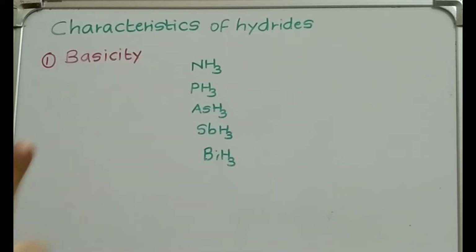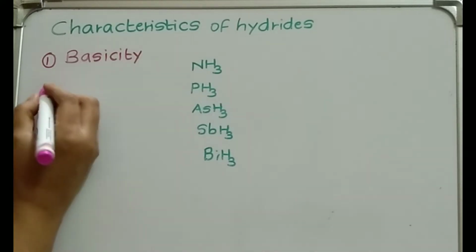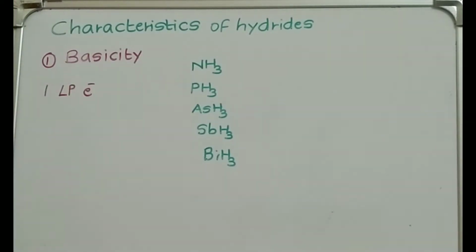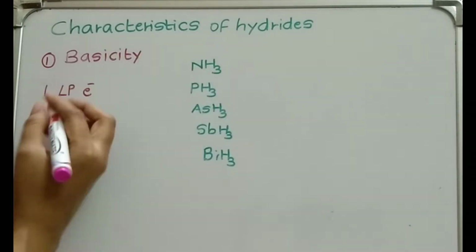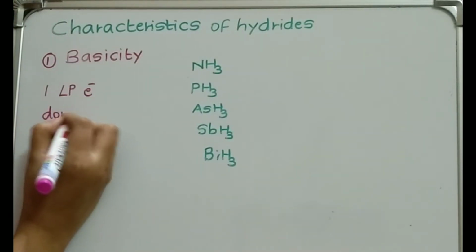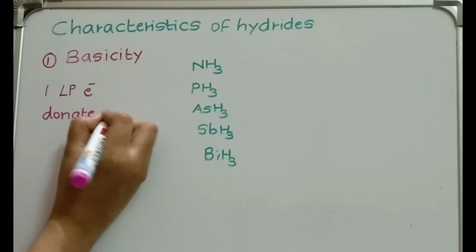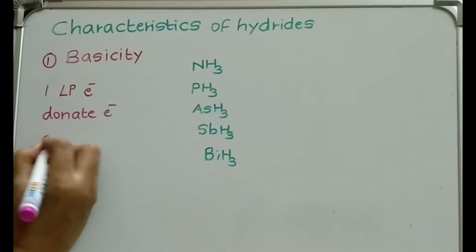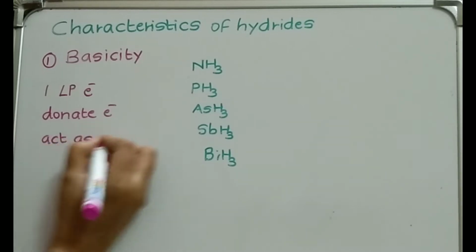All these hydrides have one lone pair of electrons. If they have electrons, they can donate electrons. If they can donate electrons, then they act as Lewis base.